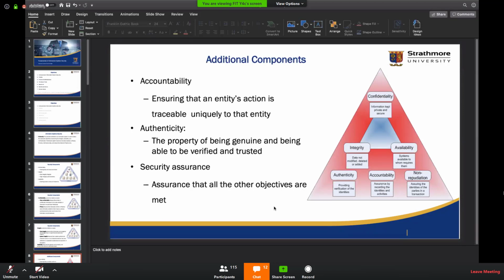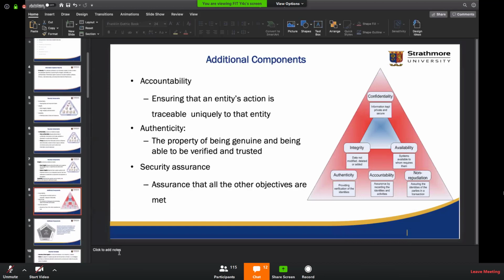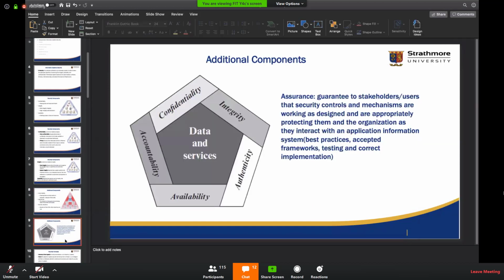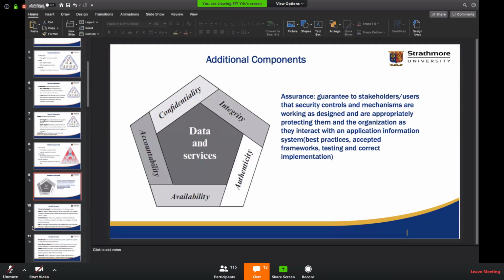So assurance is based on these certifications, best practices, standards and frameworks that more or less govern how we look at things from the system or the application point of view. So assurance is more or less guaranteeing that all the other components are achieved.